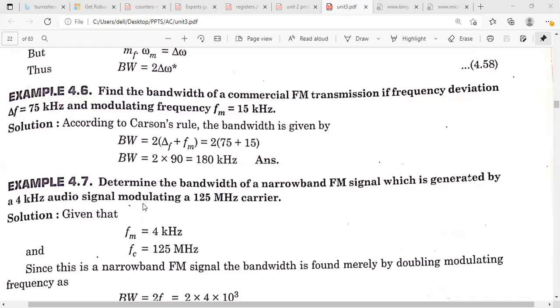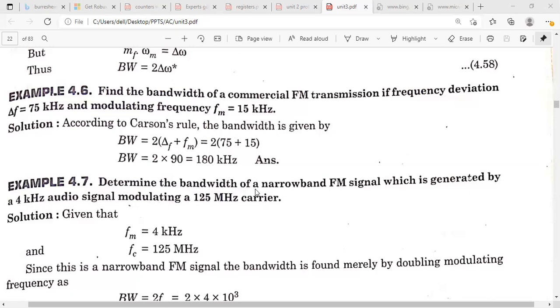Another problem: determine the bandwidth of a narrowband FM signal which is generated by a 4 kilohertz audio signal modulating a 125 megahertz carrier. From this problem, FM is given as the audio signal with frequency 4 kilohertz, and the carrier signal has frequency 125 megahertz. We are going to calculate the bandwidth of the narrowband FM.